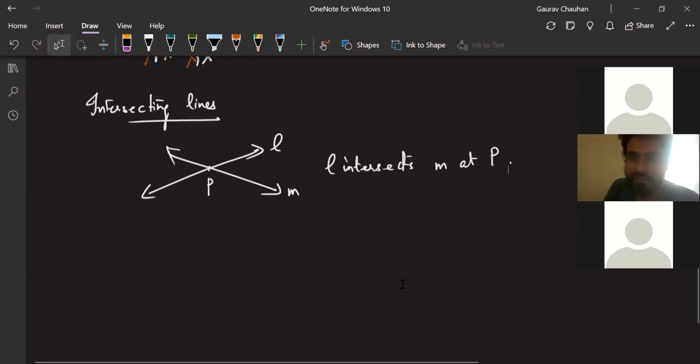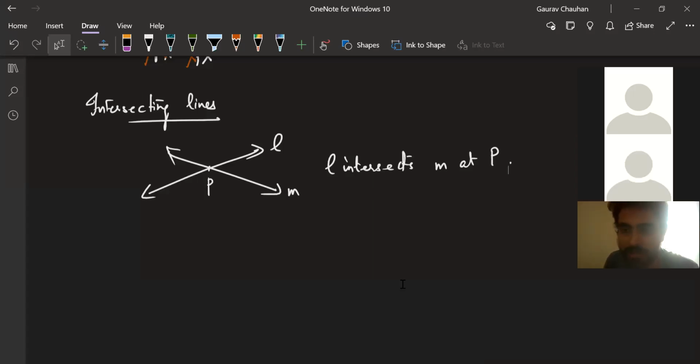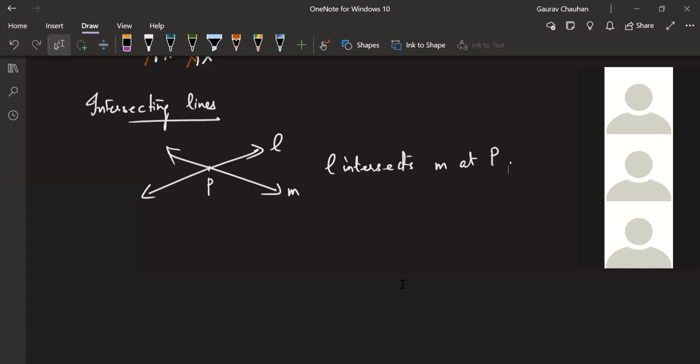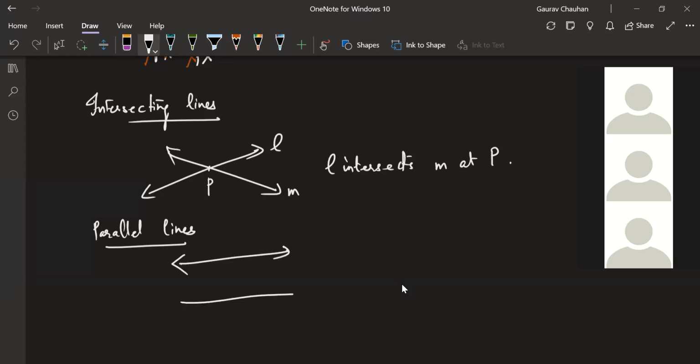What is the opposite of intersecting lines? What is the antonym of intersecting lines? Abu, go ahead. Parallel lines. What are parallel lines? Parallel lines are the lines which do not meet at any point. Parallel lines do not meet at any point.